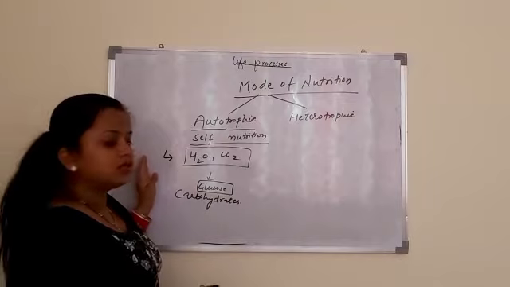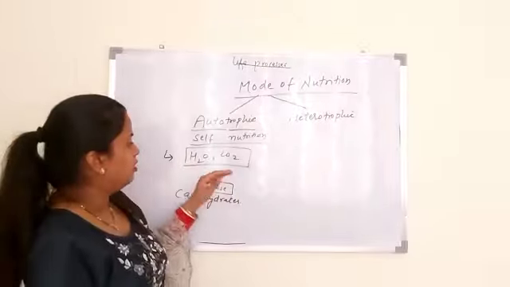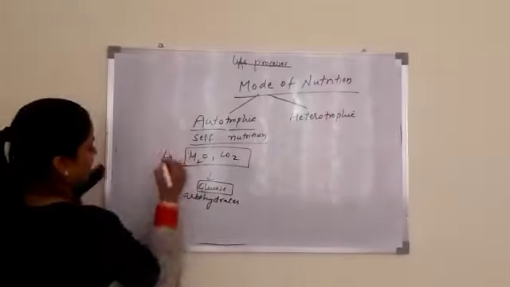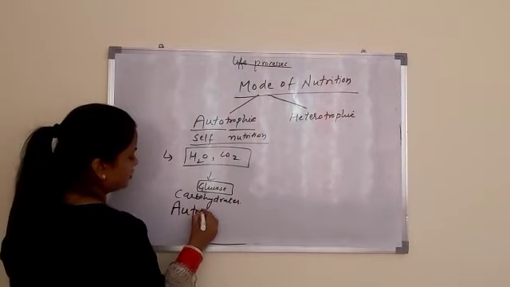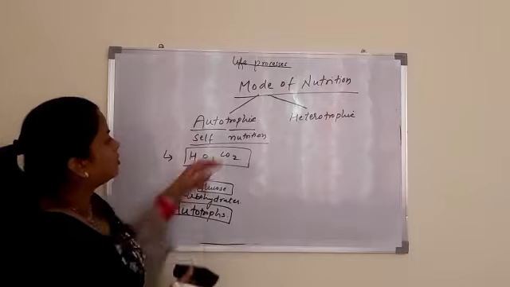So the organisms which use inorganic substances to form their food are called autotrophs, and this type of nutrition is known as autotrophic mode of nutrition.